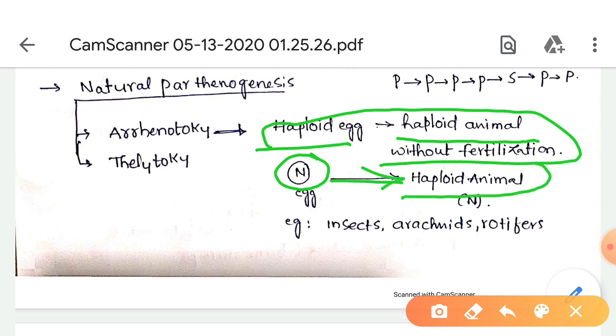This type of parthenogenesis we can see in insects, arachnids and rotifers.